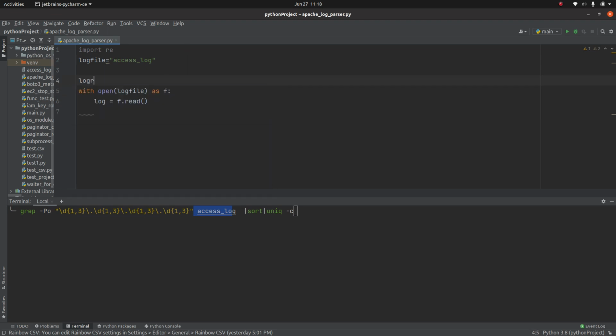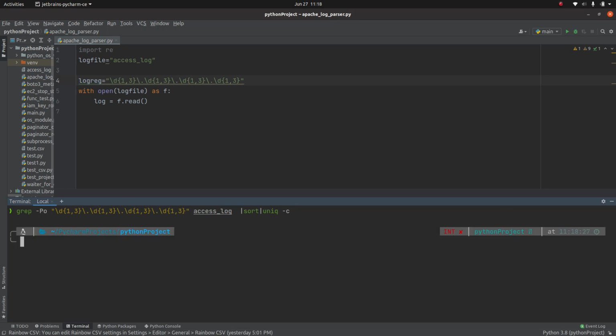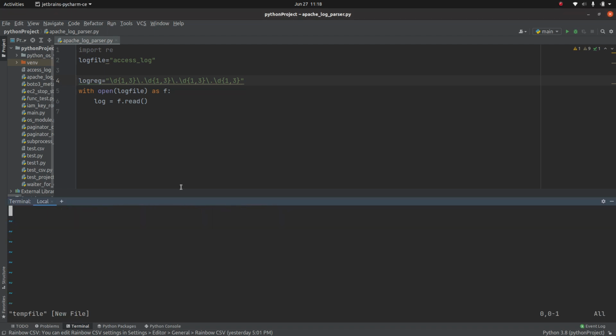So logreg, that's the name of my regular expression, and let me copy paste this entire value that I showed you. Now let me give you one caveat about the regular expression I showed you. Let me create a file called temp file first and show you.